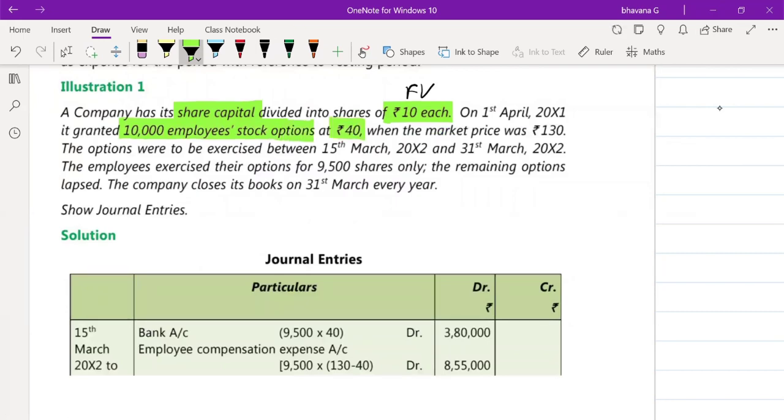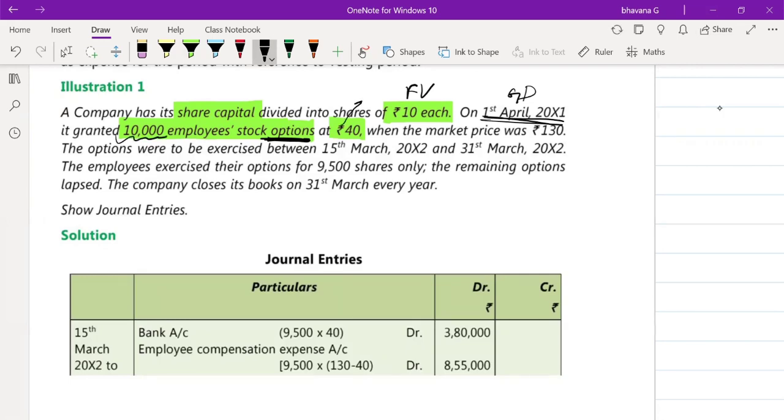So for the first question alone, I'll explain each and every part. From the next question, I'll not explain like this. So on 1st April 2011, it has granted to its employees, this is your grant date. 10,000 employee stock options means directly they have given you the number of options. You need not do number of employees into number of shares. Directly they have given you 10,000 options.